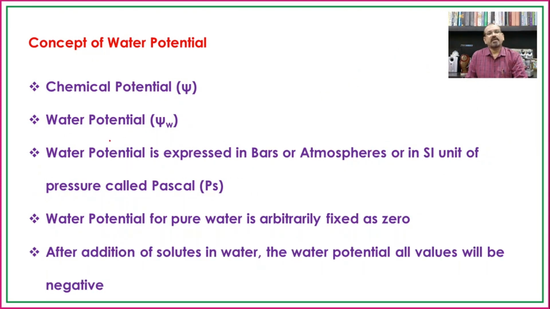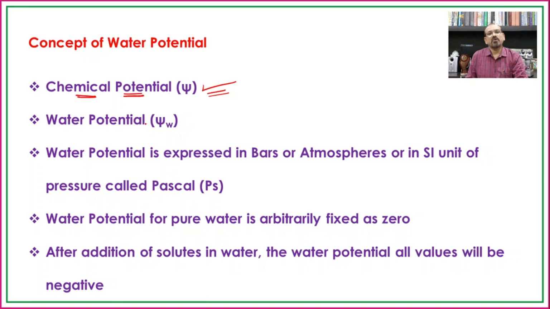Now whenever we are talking about the thermodynamics law, in any system, every component has a free energy as per thermodynamics. If we are talking about any non-electrolyte, then that free energy of the non-electrolyte is known as the chemical potential.